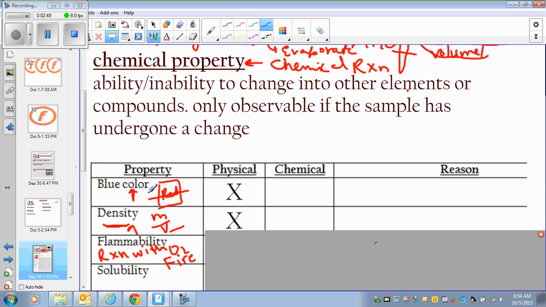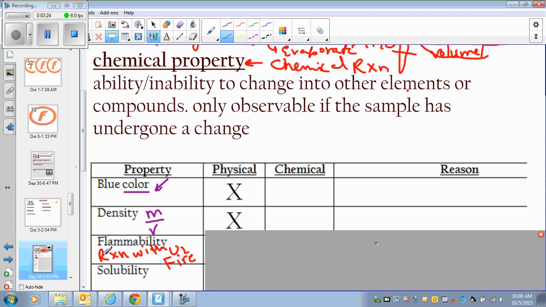Actually let me give you a different explanation. To tell the color, I don't have to go through a chemical reaction, do I? Maybe that's a better way to explain it. I'm explaining properties, not changes. If I need to tell that something is blue or black or white or purple, I don't have to go through a chemical reaction. So that is a physical property. If I have to calculate the density, I take the mass, I take the volume, I don't do a chemical reaction. So that is a physical property.